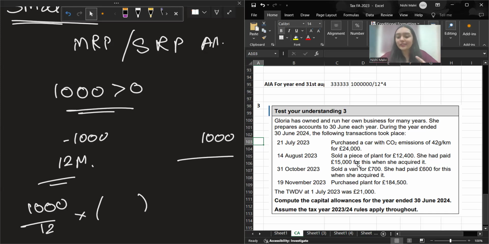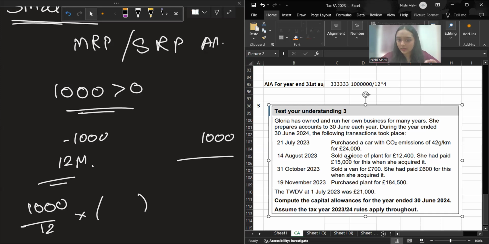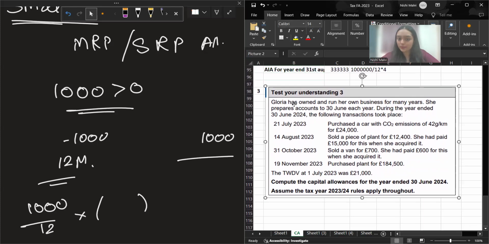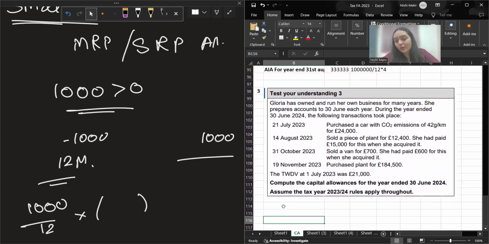So here one thing I'm making very clear: sometimes in the question not everything will be written. You have to think logically. If nothing is given regarding special pool assets, then definitely whatever the question is talking about, the pool carried forward or brought forward balances, this is only talking about the main rate pool balance. Okay, how can it be special rate pool?